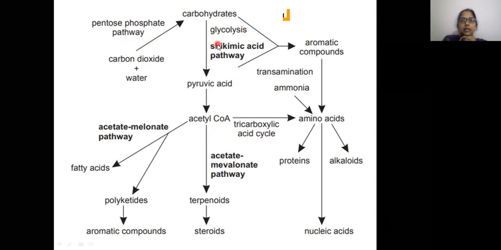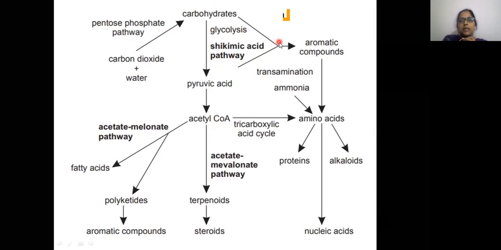The carbohydrate undergoes glycolysis, and during this process phosphoenol pyruvate is formed, which gives pyruvic acid. Phosphoenol pyruvate is an intermediate. Both erythrose 4-phosphate and phosphoenol pyruvate are involved in the shikimic acid pathway.